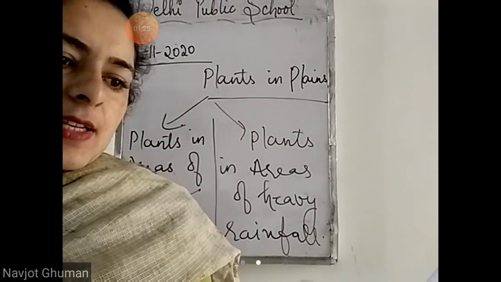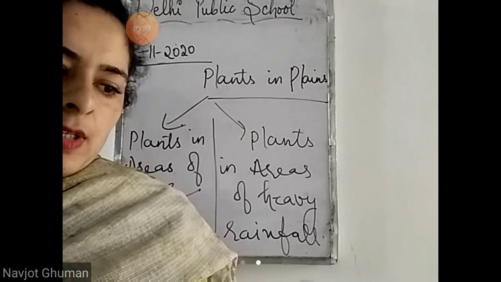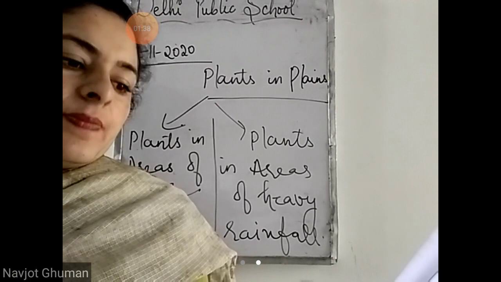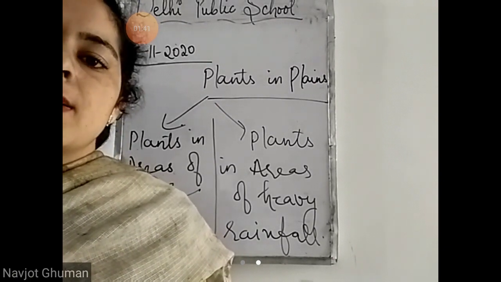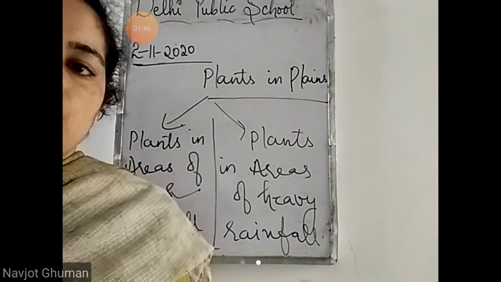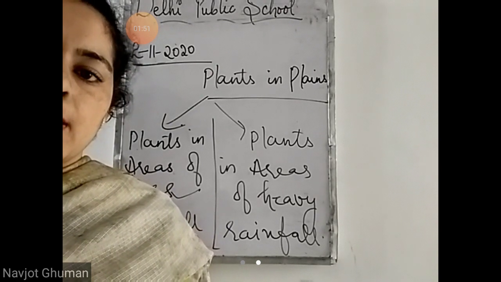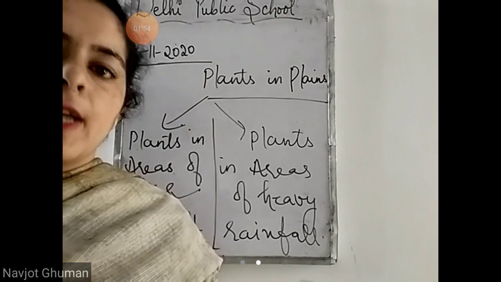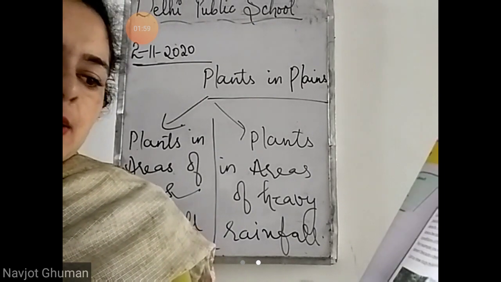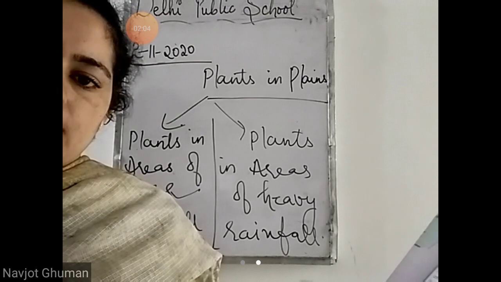Many of these trees can survive in very hot climate and may shed most of their leaves in autumn. For example, neem, peepal, gulmohar, ashok, shisham and sal. Which type of plants can grow in areas of less rainfall? Only those plants can grow that can survive in hot climate. जो पूरे गर्म environment में भी रह सकते हैं. Only those plants will grow in the areas of less rainfall. Example is neem, peepal, gulmohar, ashok, shisham and sal.